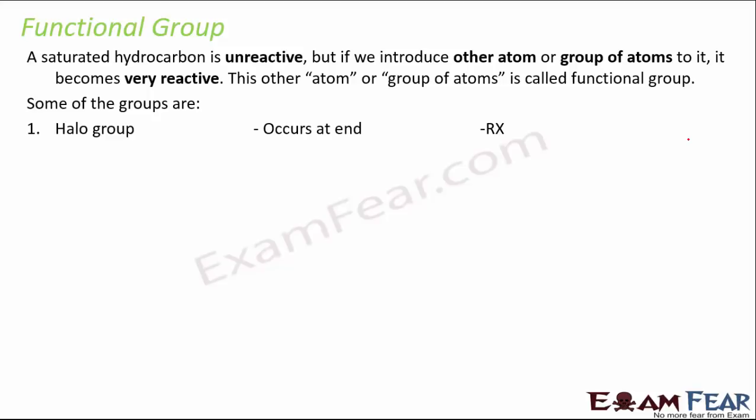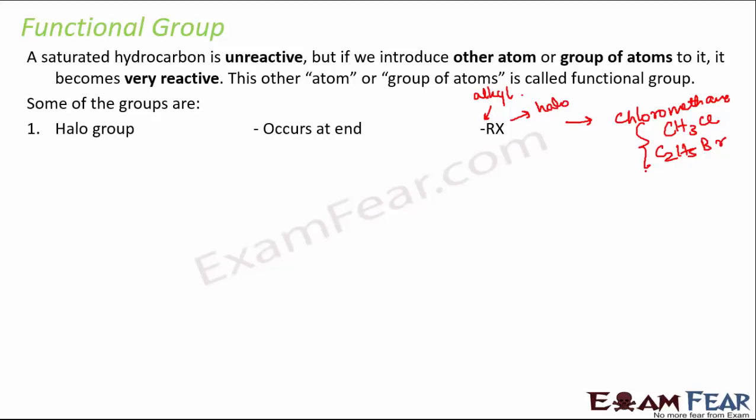So they are all halogens. In this case, if you look at its general formula, it is RX, where R is the alkyl group, which is derived from the alkane, and X is the halo group. Some examples of haloalkanes would be chloromethane and bromoethane. For example, CH3Cl is chloromethane. Similarly, C2H5Br is bromoethane. So these are examples of haloalkanes.